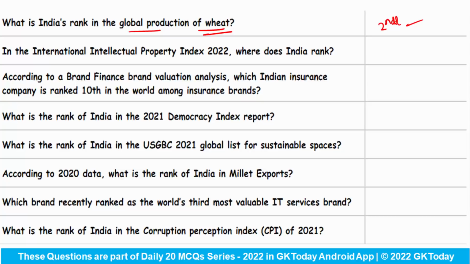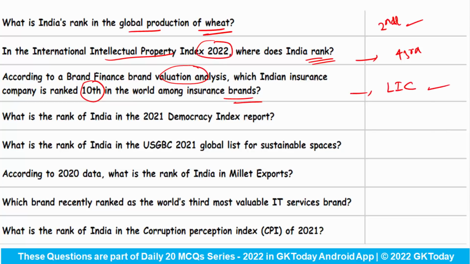In the International Intellectual Property Index 2022, where does India rank? So India ranks at 43rd in the Intellectual Property Index 2022. According to a Brand Finance brand valuation analysis, which Indian insurance company is ranked 10th in the world among insurance brands? This is LIC. What is the rank of India in the 2021 Democracy Index report? India has been ranked at 46th in this report.